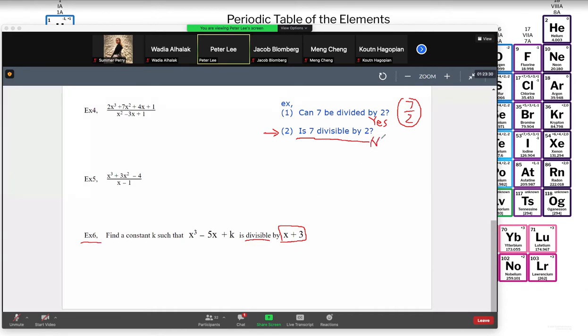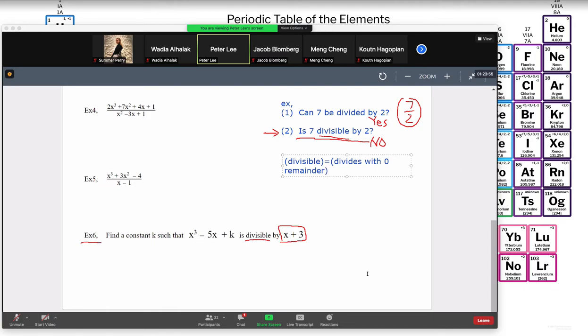So let me tell you what this term divisible means. When it says divisible, this is what it means. The meaning of divisible is that it divides with 0 remainder. That's what it means.